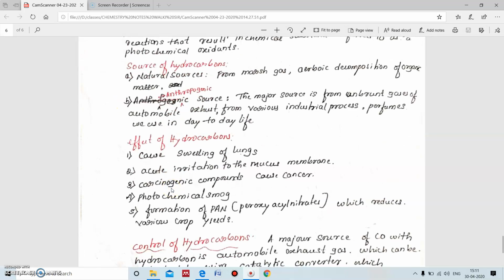The effects of hydrocarbons: they cause swelling of the lungs, acute irritation to the mucous membrane, and carcinogenic compounds cause cancer, like nicotine, and photochemical smog is formed. Formation of peroxyacyl nitrates is dangerous, which reduces various crop yields.